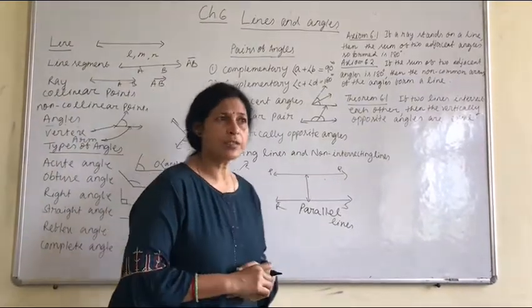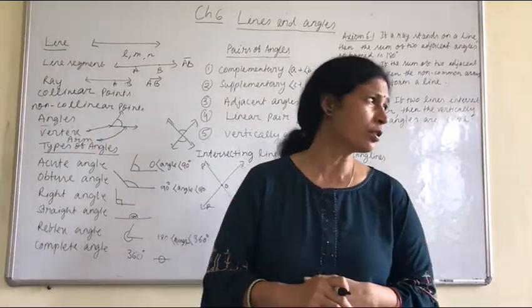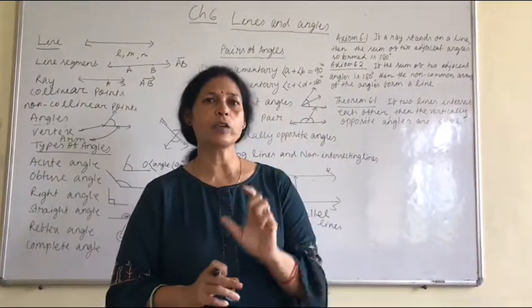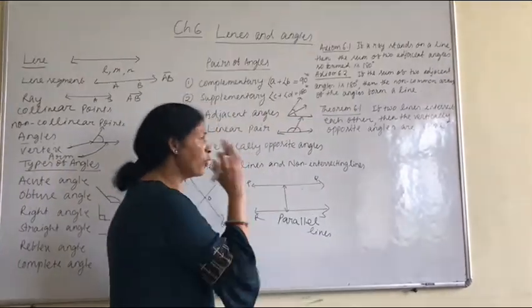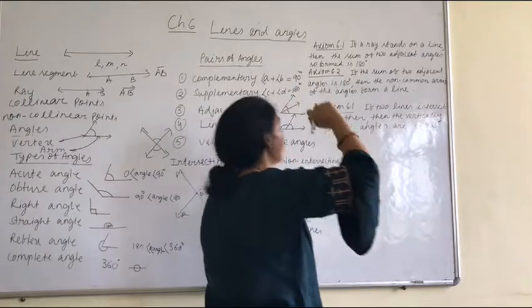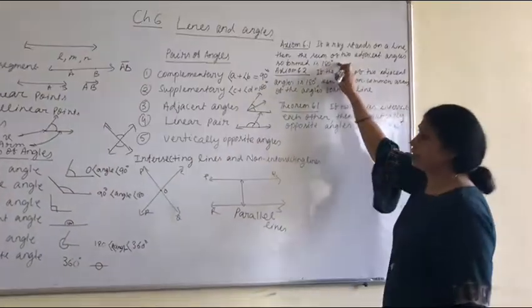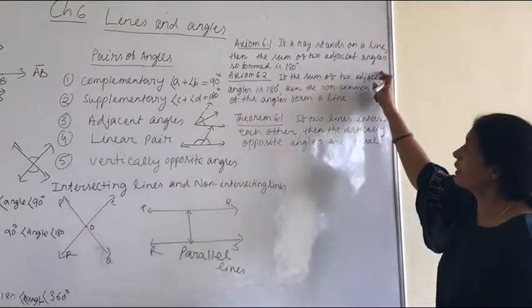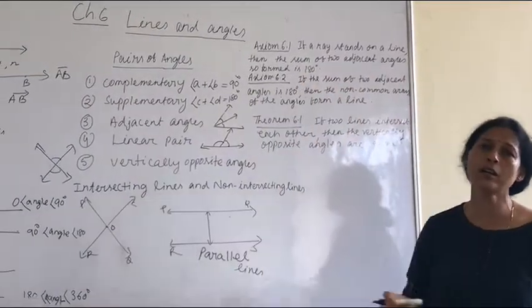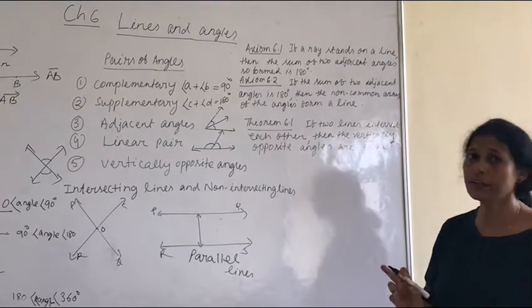Then axiom 6.1 is already given in your book. What is an axiom? These are universal truths. They have no proof. Axiom 6.1: if a ray stands on a line, then the sum of two adjacent angles so formed is 180 degrees.